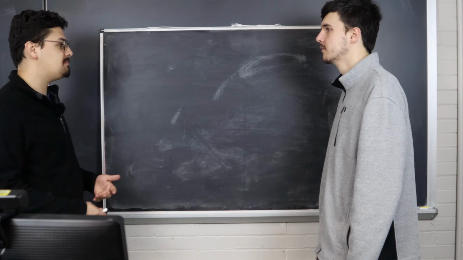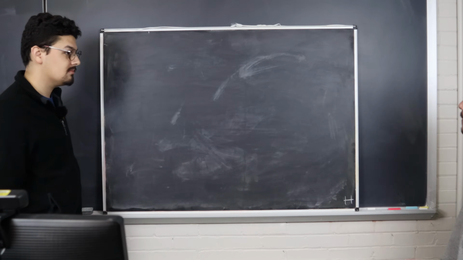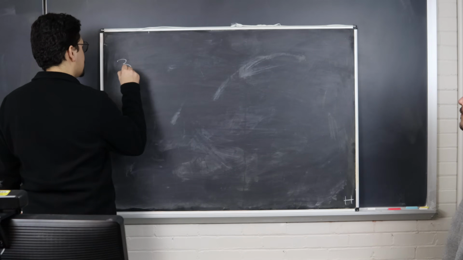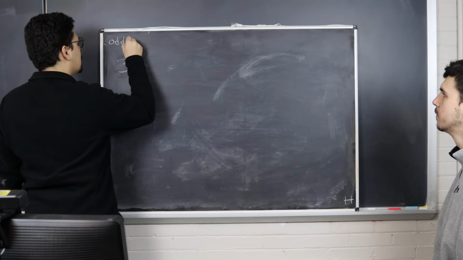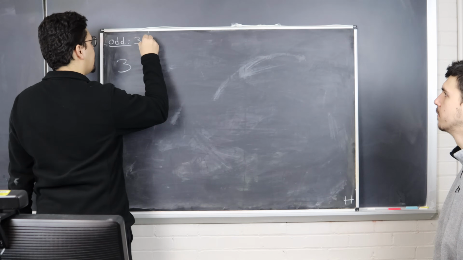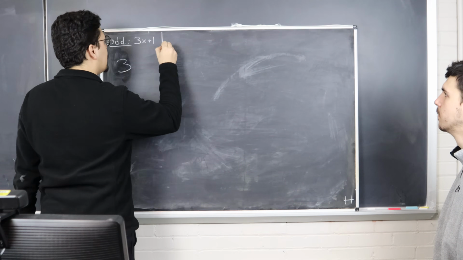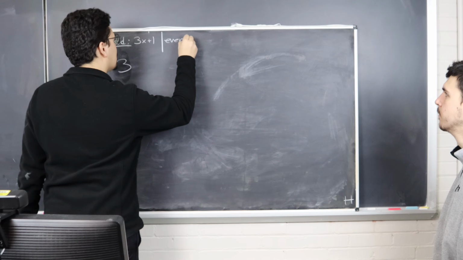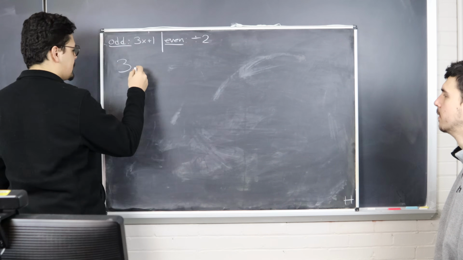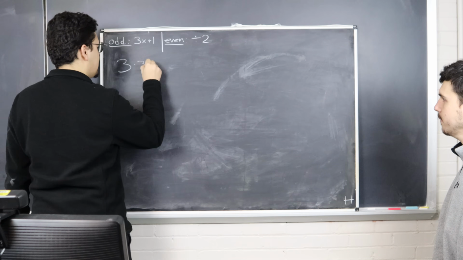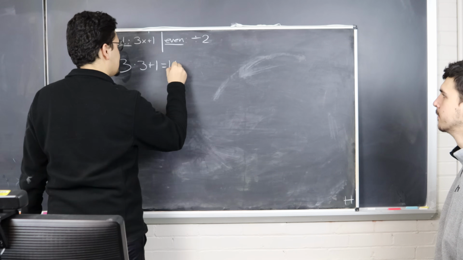It's pretty simple. Pick a number. How about 3? 3, all right. So 3, so we use the rule for odds. We use the rule 3x plus 1. And for evens, we use the rule of divide by 2. So in this case, 3 is odd, so we multiply times 3, add 1. That's going to give us 10.